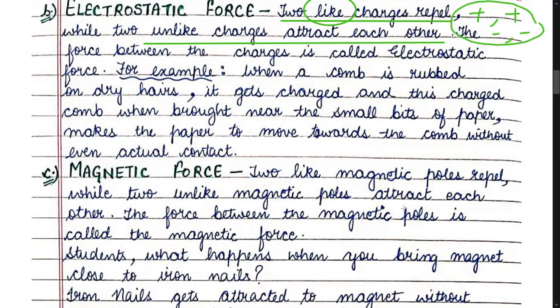So if you bring one positive charge towards the other positive charge, what happens? They both will start repelling each other. You can't bring them close. Similarly, negative charges will also start repelling each other. But unlike charges, that means one positive, other negative, if you bring them close to each other, instead of repelling, they'll attract each other.